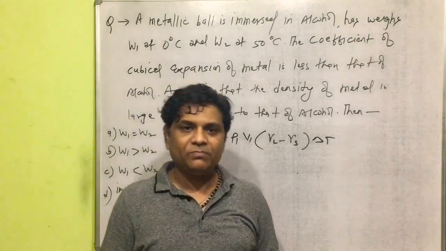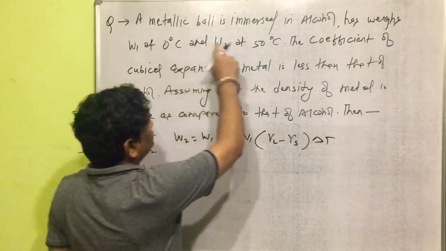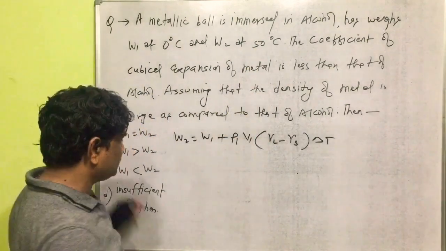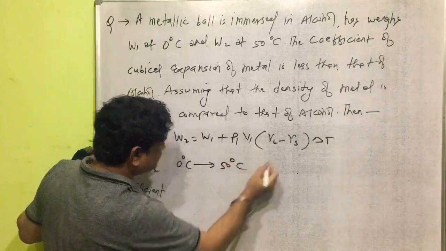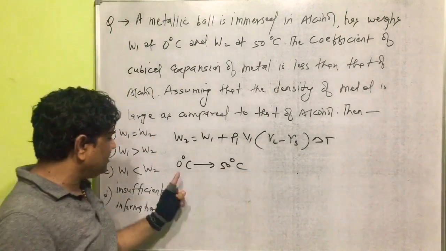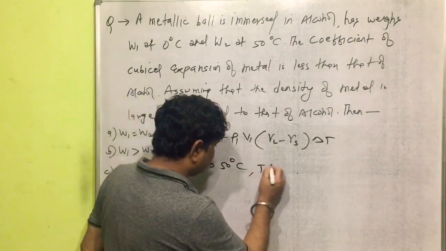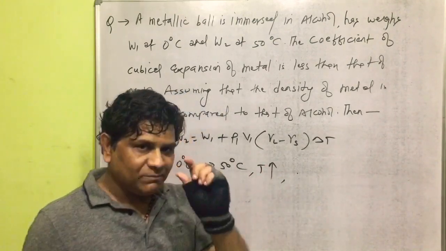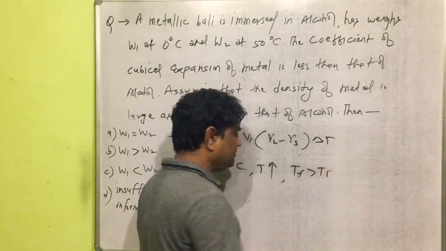Yes, first we can take the given part of the question. Temperature changes from 0 degrees Celsius to 50 degrees Celsius, which means temperature increases. Temperature increases means T final is greater than T initial.